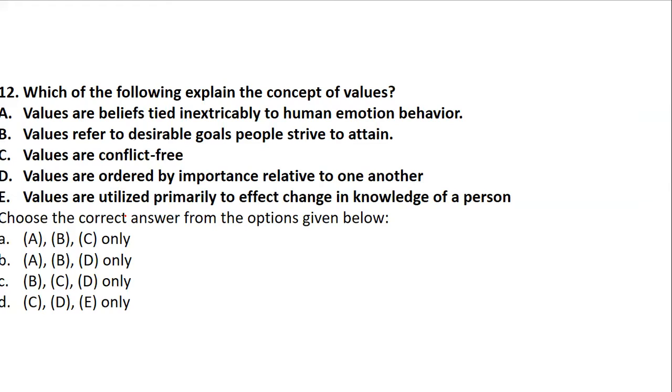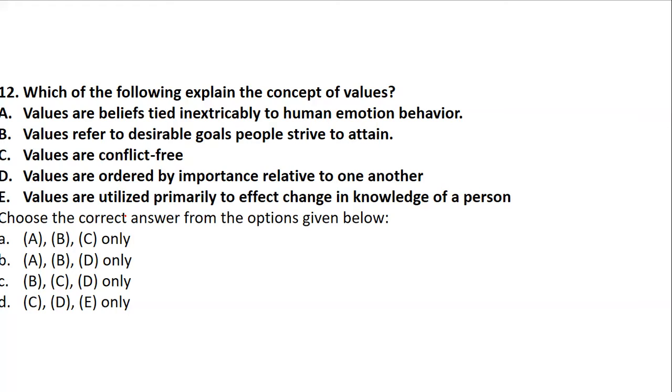So I'll repeat. Values are beliefs. If you want to read, you can read it on your own, so that you will understand it very clearly. Now, values are beliefs which are tied inextricably to human emotion behavior. Inextricably means it is impossible to separate. Values refer to desirable goals people strive to attain. They are conflict free. They are ordered by importance, or they are primarily utilized to effect the change.